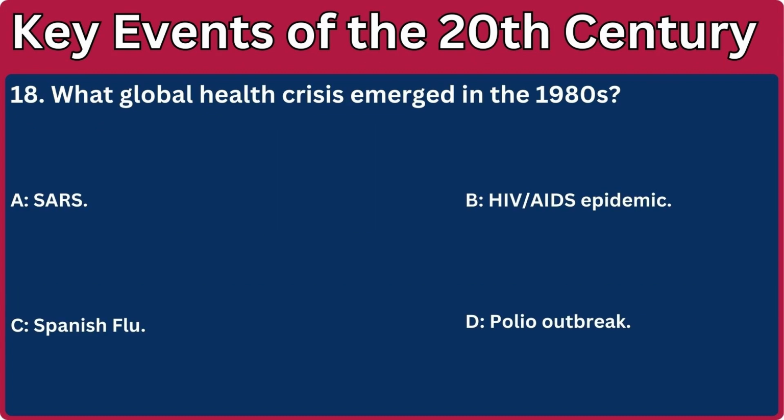18. What global health crisis emerged in the 1980s? A. SARS. B. HIV/AIDS epidemic. C. Spanish flu. D. Polio outbreak.